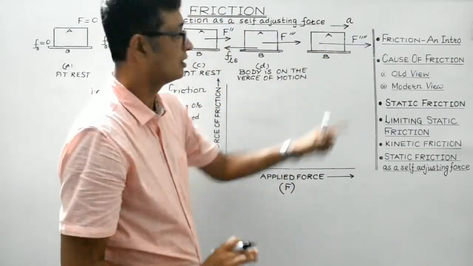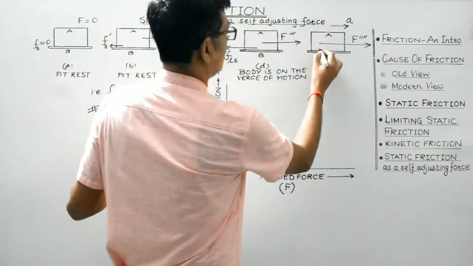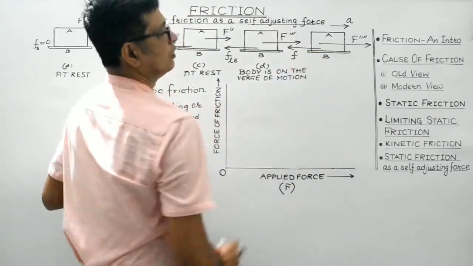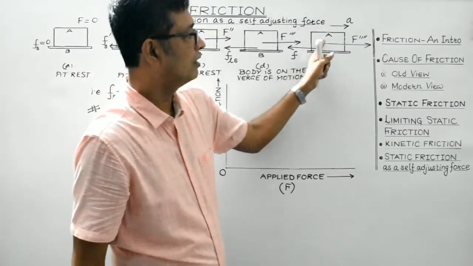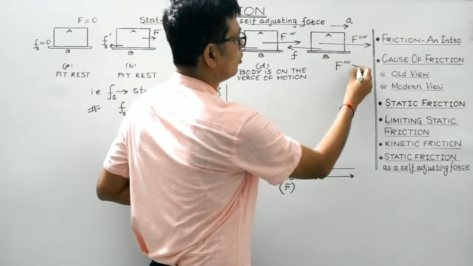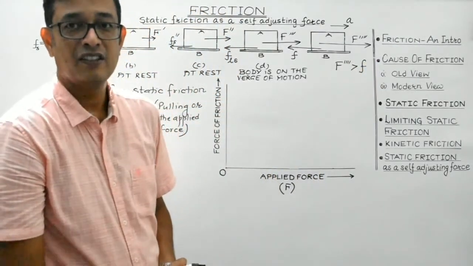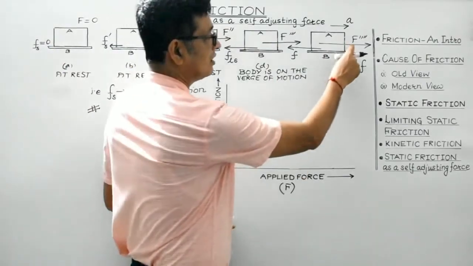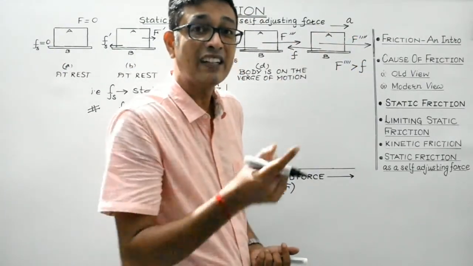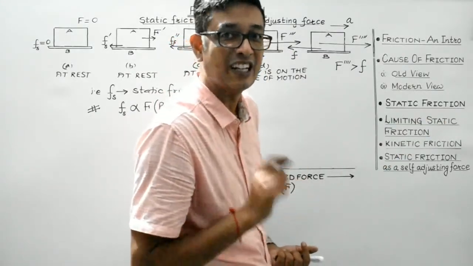If this applied force is greater than that of the force of friction, which is at its maximum value, the body starts moving because the applied force is greater than the frictional force. So the body will be under the influence of unbalanced force, and it will get accelerated along the direction of the net force.